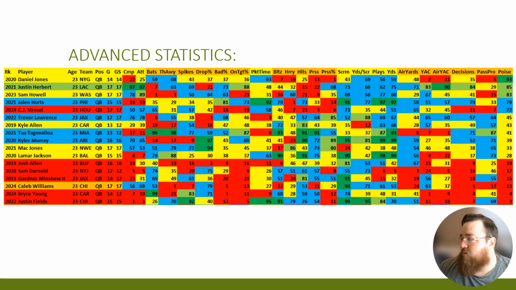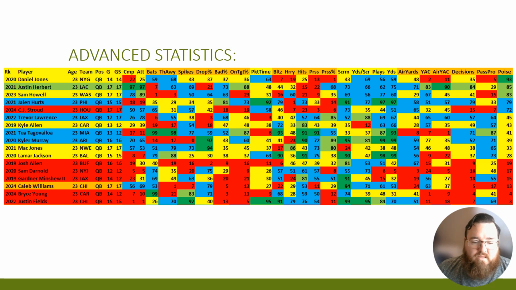And that's kind of what the poise takes a look at. It's taking a look at their decisions weighted with their pass protection. And quarterbacks that are making better decisions compared to the pass protection that they had, based on the blitzes they were facing and the hurries they were facing and all those sorts of things, those are the types of quarterbacks that you want to see do well. It's your ability to make plays despite the pressure. And Caleb Williams did not do well in that particular category.